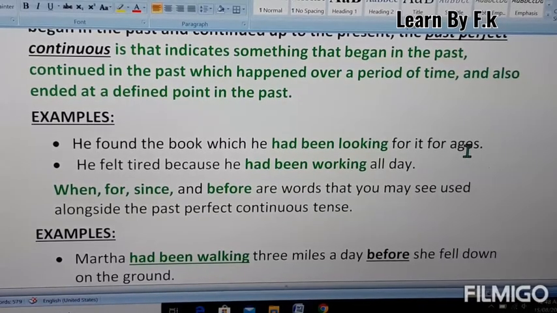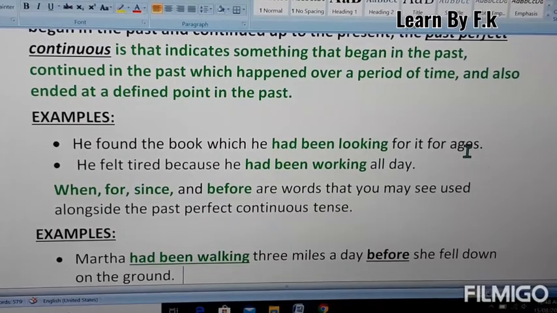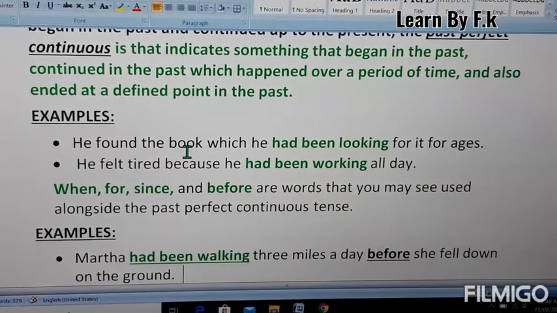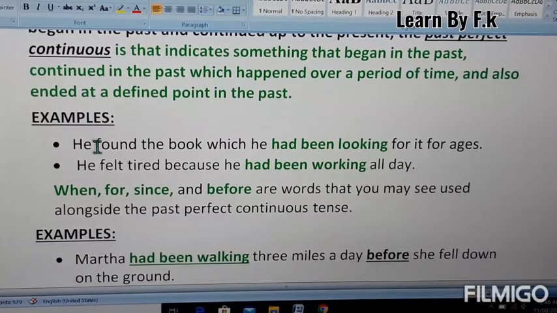It means he had been looking for a long time. This is the earlier past activity, with a duration, for ages, meaning for a long time. And he found the book is the second activity in the past, which happened after he had been looking for it for ages.